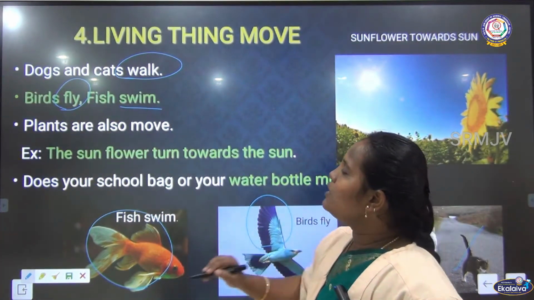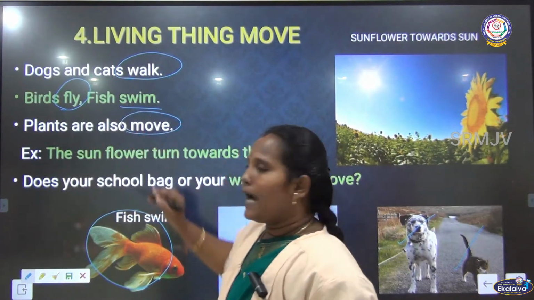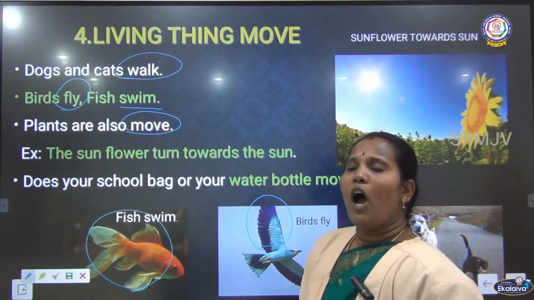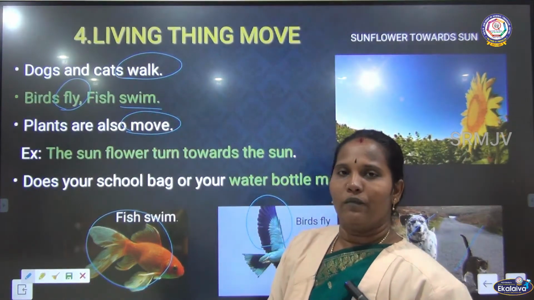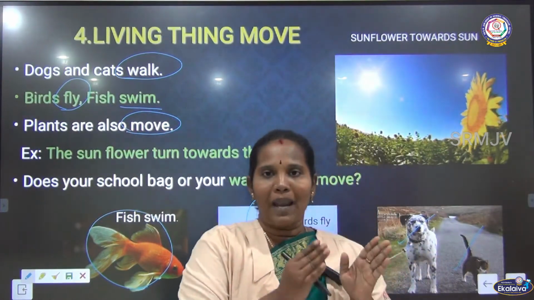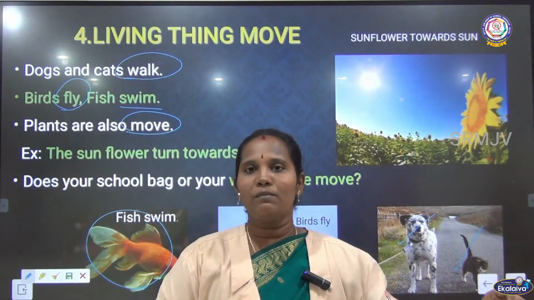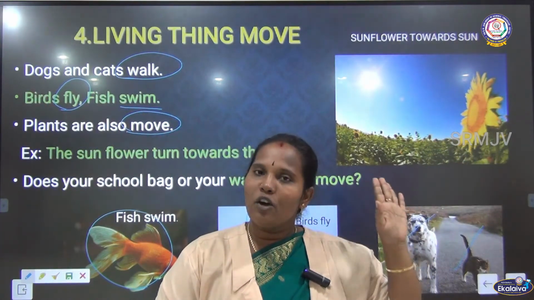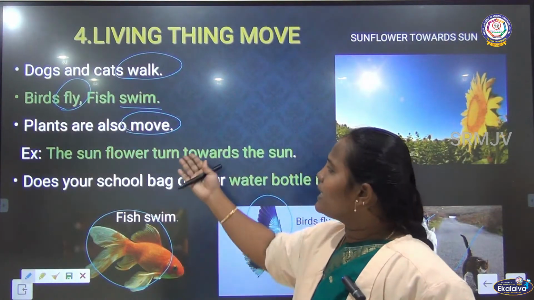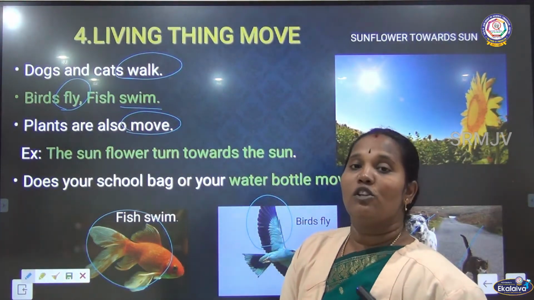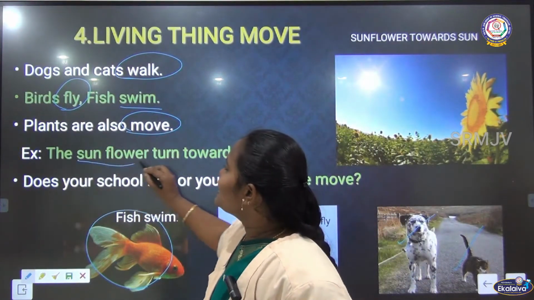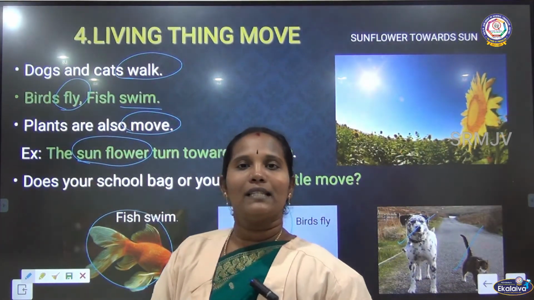As well as that, plants also move. We know animals move, birds can fly and fishes can swim, but have we ever seen plants move? Usually if you put a plant in one place, it will always stay in that one place. But how can we say the plants are moving? Plants also move. How? We can give the example of the sunflower.